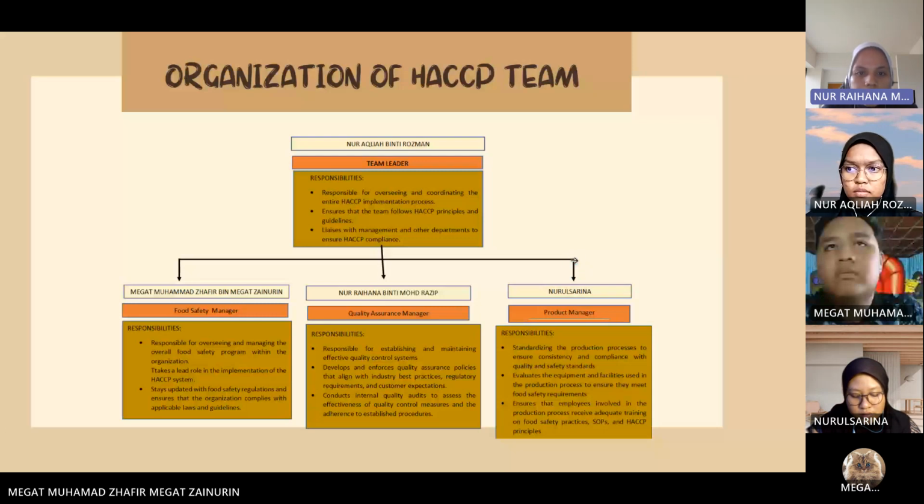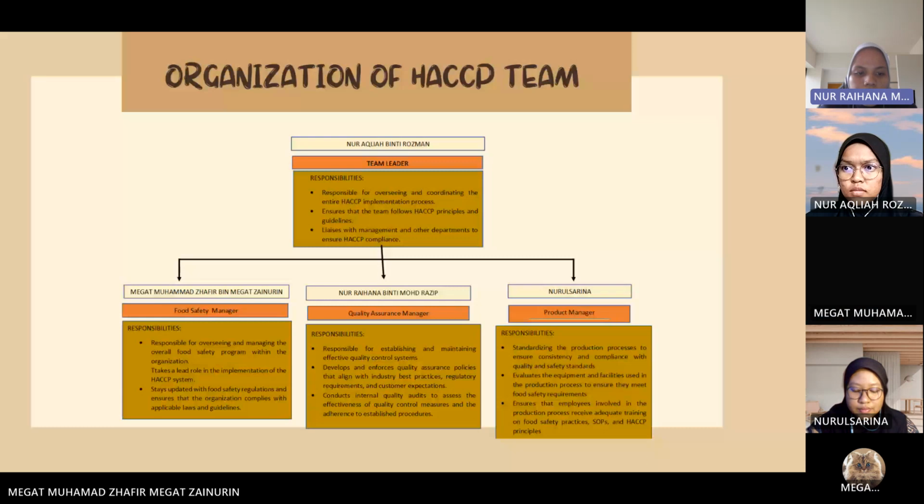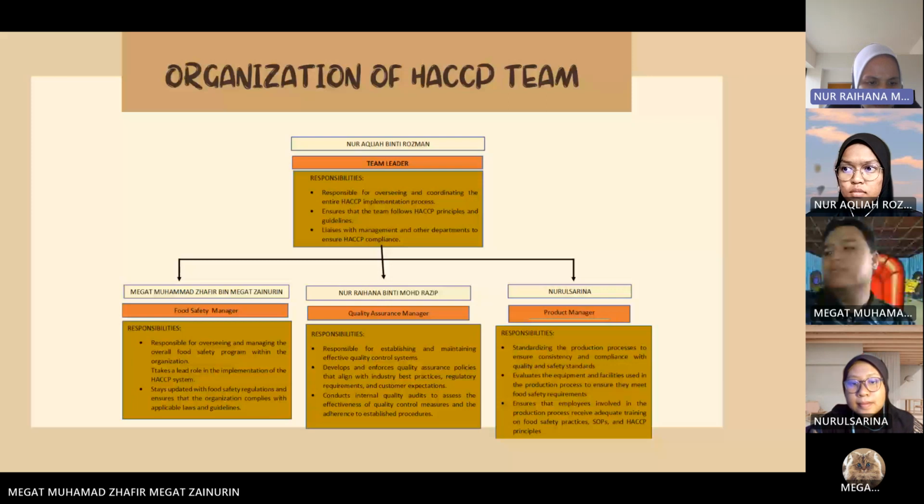The team leader is responsible for overseeing and coordinating the entire HACCP implementation process, ensuring that the team follows HACCP principles and guidelines, and liaising with management and other departments to ensure HACCP compliance. Food safety management is responsible for overseeing and managing the overall food safety program within the organization, takes a lead role in implementation of the HACCP team, and stays updated with food safety regulations and ensures the organization complies with applicable laws and guidelines.